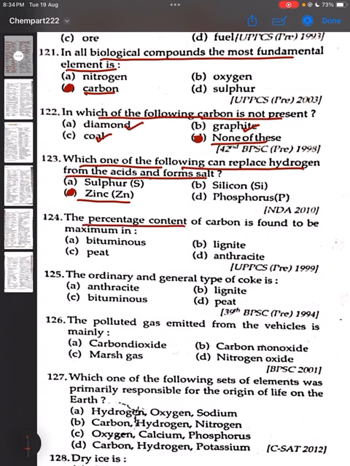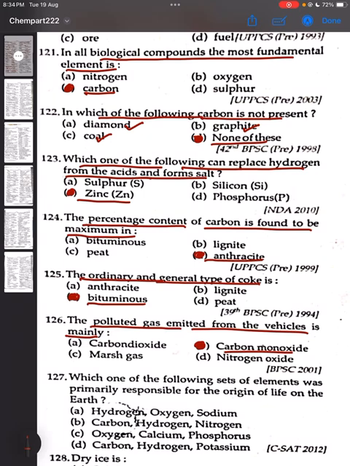124. The percentage content of carbon is found to be maximum in anthracite. Option D is the correct answer. Question 125. The ordinary and general type of coke is bituminous. Option C is the correct answer. 126. The polluted gas emitted from the vehicle mainly is carbon monoxide. Correct answer is option B.